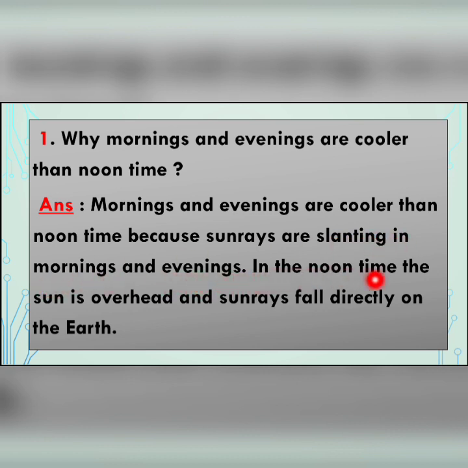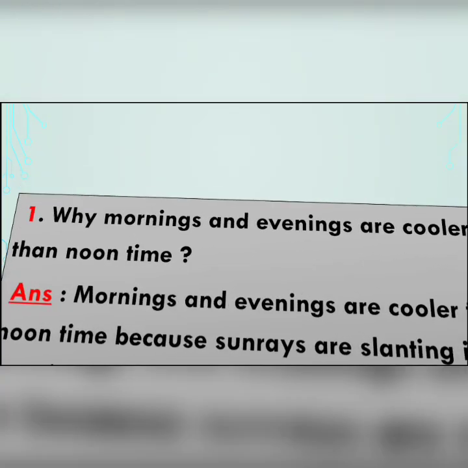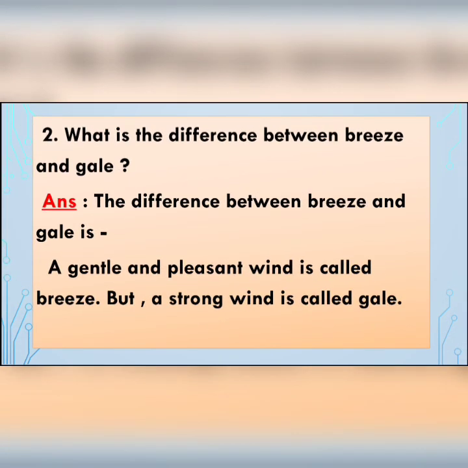In the noontime, the sun is overhead and sun rays fall directly on the earth. Next, moving to question number D2. What is the difference between breeze and gale? The difference between breeze and gale is a gentle and pleasant wind is called breeze, but a strong wind is called gale. This much is the answer.